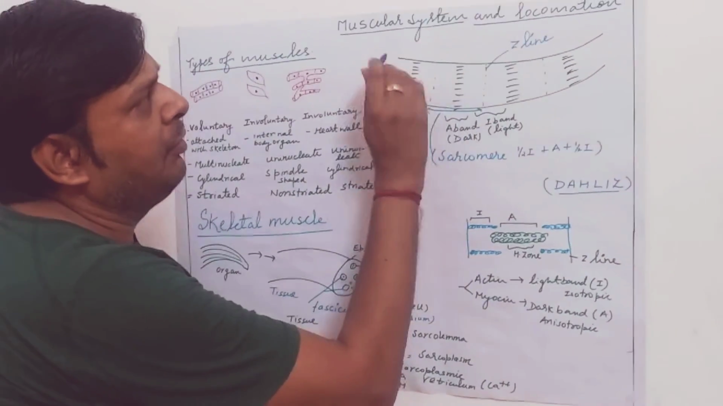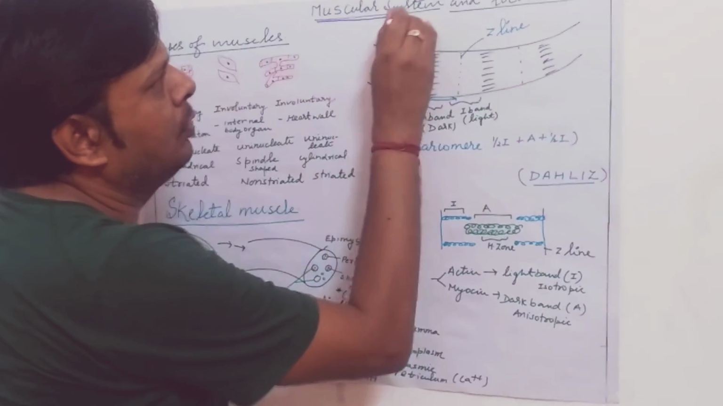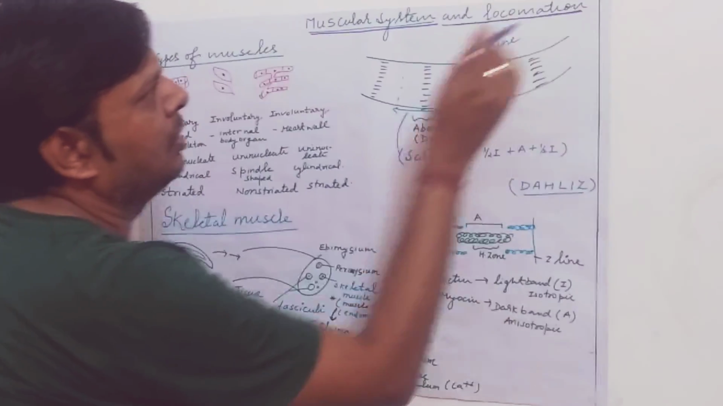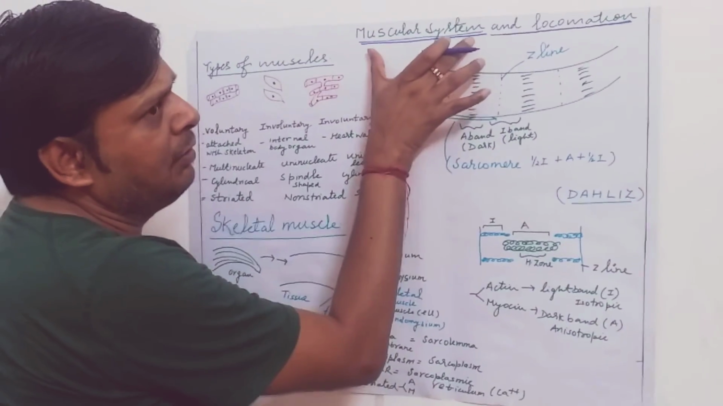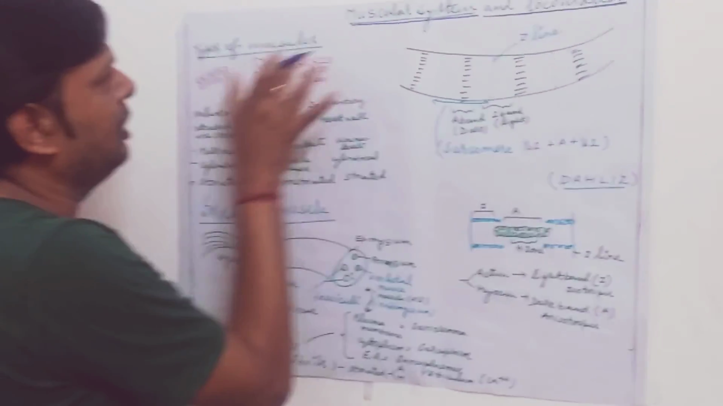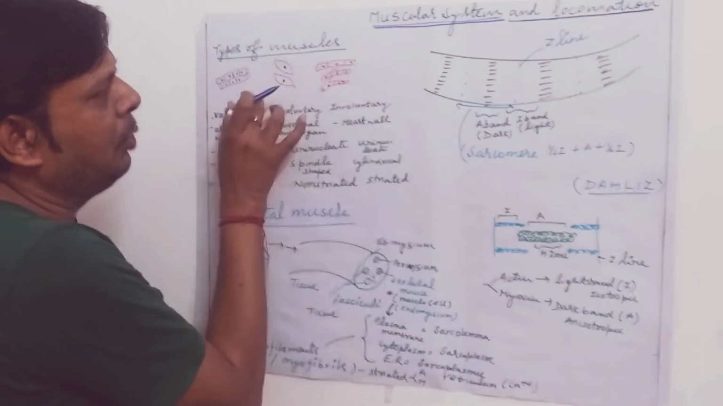Today we will discuss a very important concept in animal physiology, muscular system and locomotion. This muscular system mainly consists of a variety of muscles in our body and it is mesodermal in origin. In general, three basic types of muscles are present in our body.